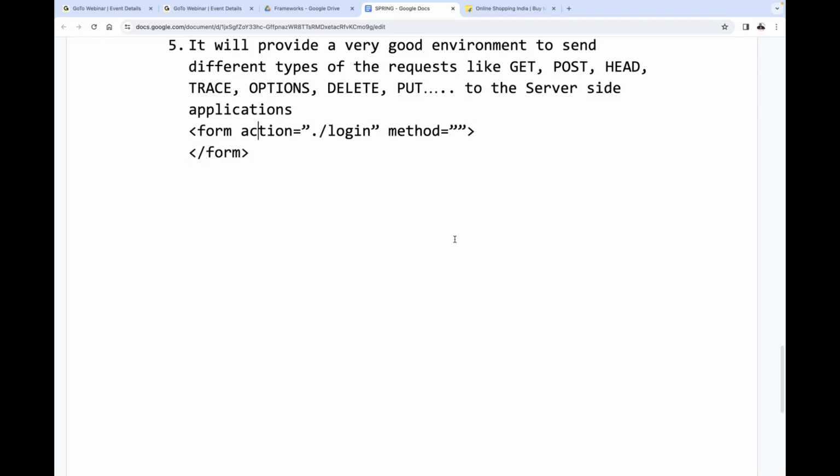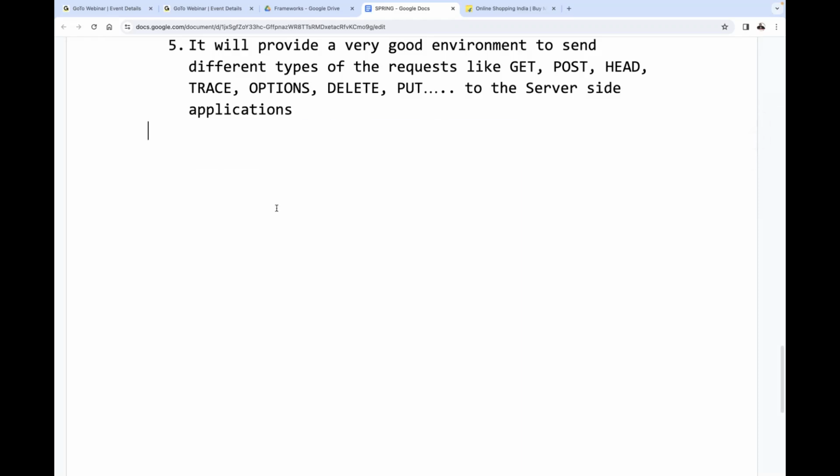There we have to use the request type. What request type are we going to provide there? Maybe get or post or head. The request type we provided along with the method attribute in a form tag, or not? That form tag we provide in an HTML file, or not? That HTML file is a part of the user interface. HTML file is a part of the presentation layer. Getting clarity or not?